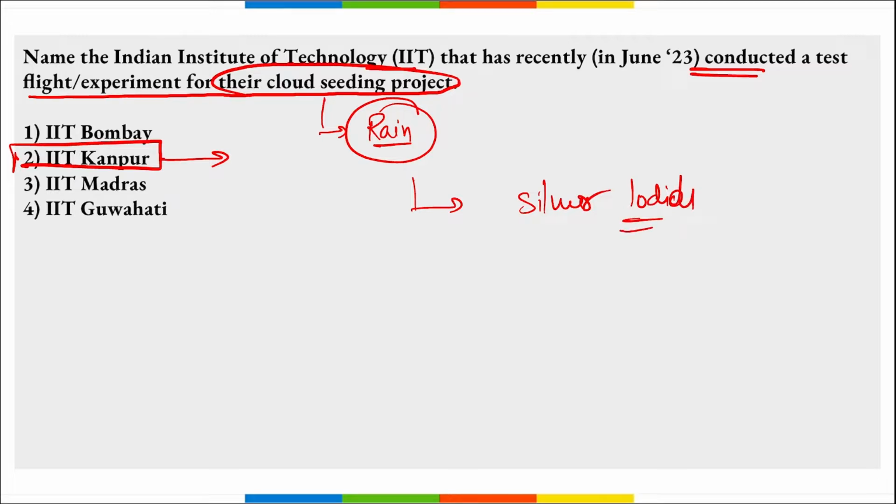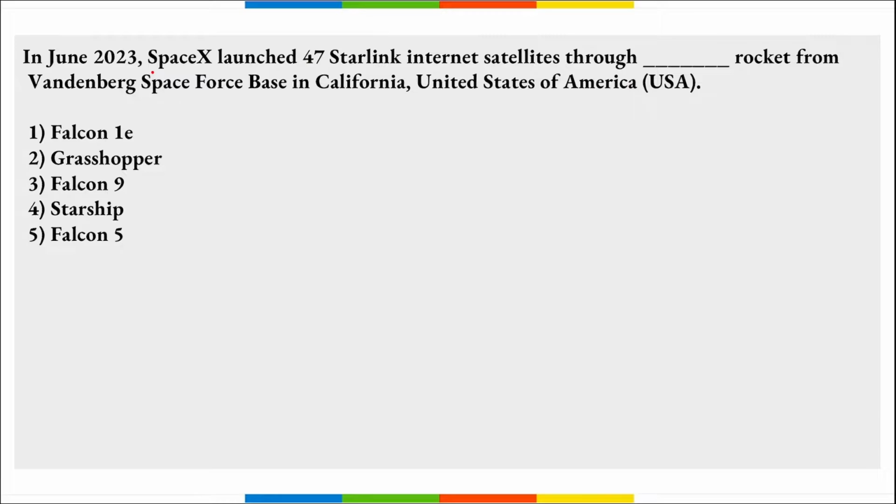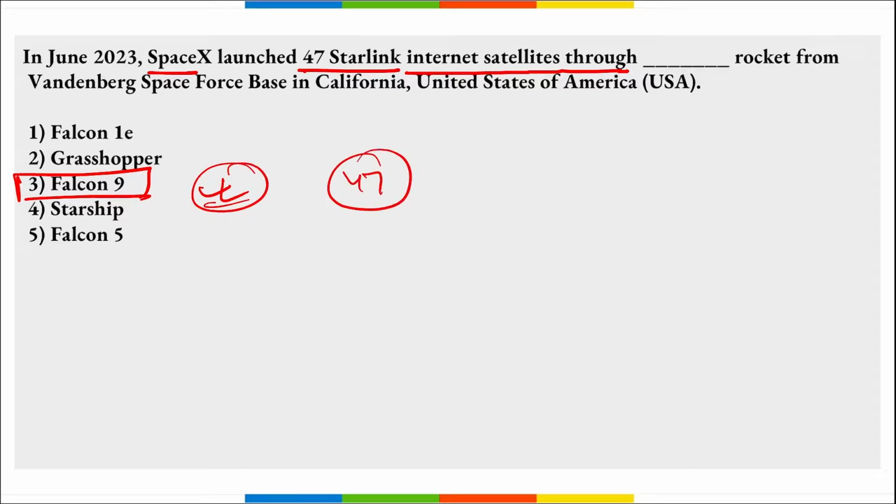Iodide. Next is SpaceX has launched 47 Starlink internet satellites through a rocket from the Space Force Station in Florida, USA. So they were carried using Falcon 9 rocket, and 47 such Starlink satellites were launched from Florida, USA.